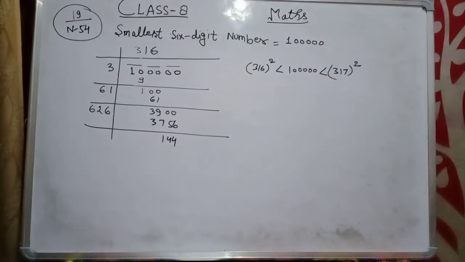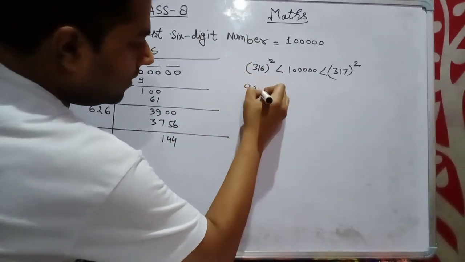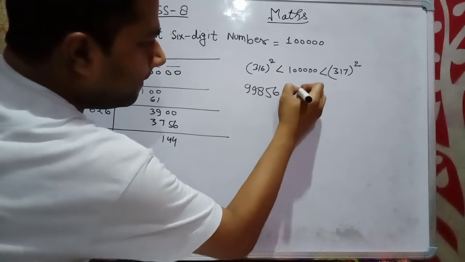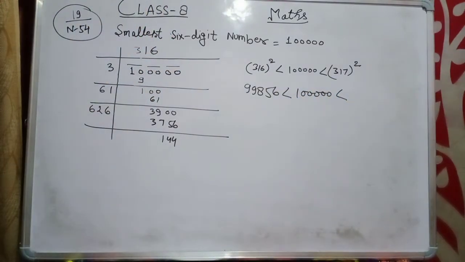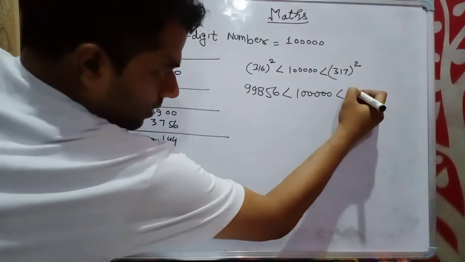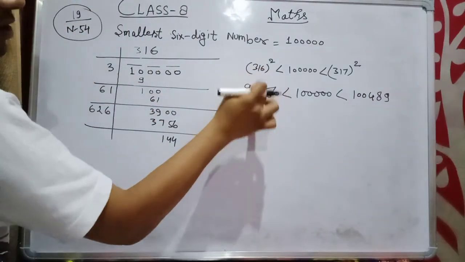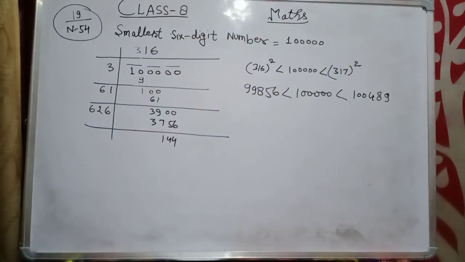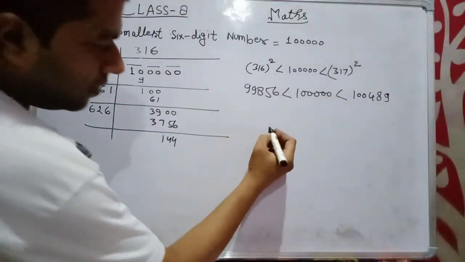So you can do it like this. You can check also. I am writing this so that you can check easily. Square this one, square this one. So this is a perfect square, and this is a perfect square. I am taking one example.